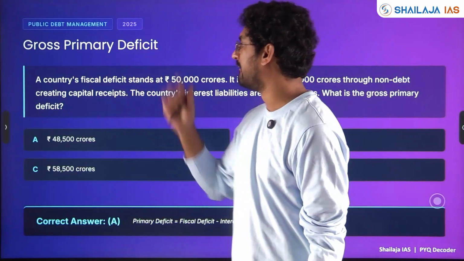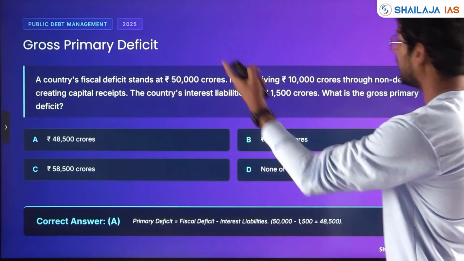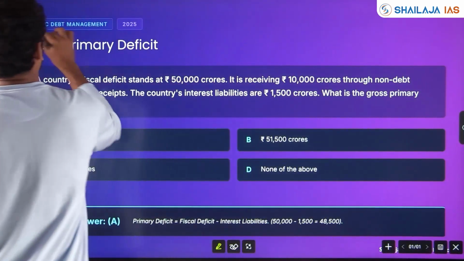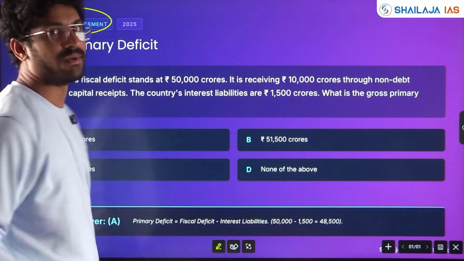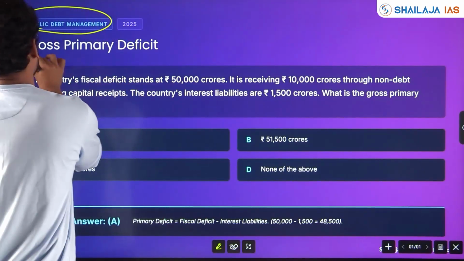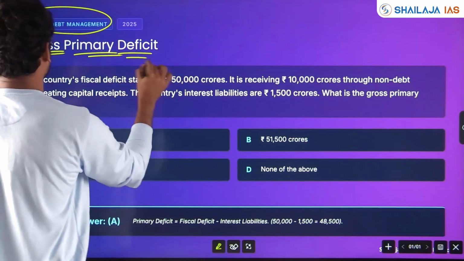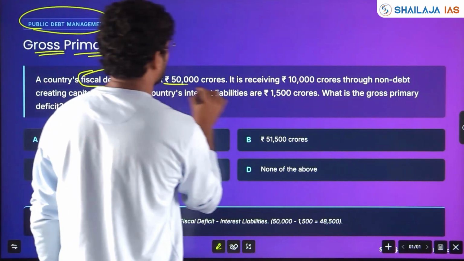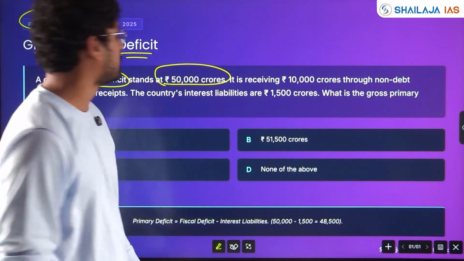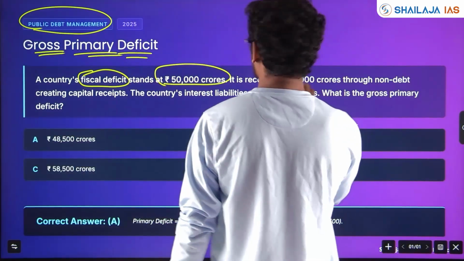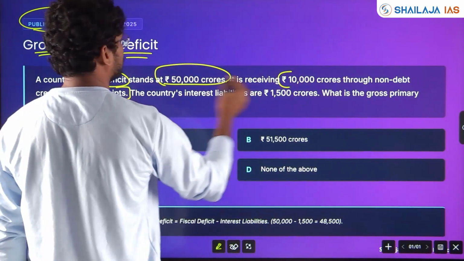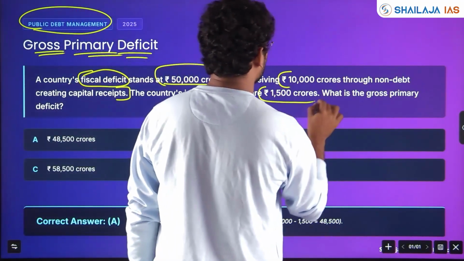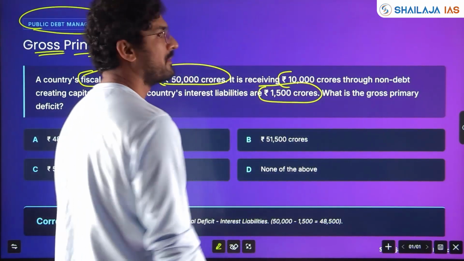Gross primary deficit. The next question has been asked in 2025 again, on the terminologies only. You can study 1,000 pages, but if you don't have clarity on the concepts, it will be very difficult to answer. A country's fiscal deficit is again 50,000 crores. It is receiving 10,000 crores through non-debt creating capital receipts. The country's interest liabilities are rupees 1,500 crores. What is the gross primary deficit?